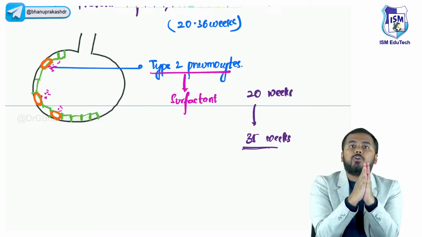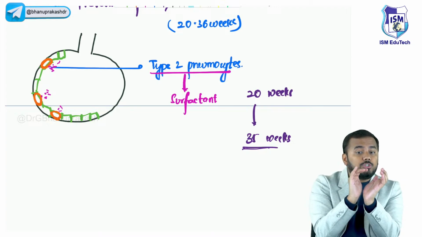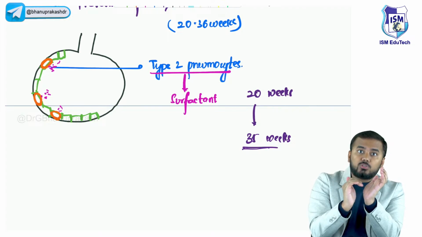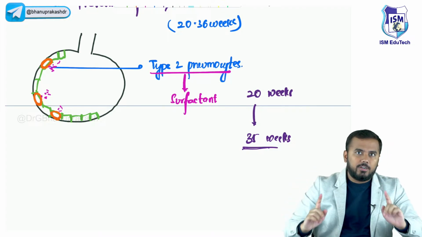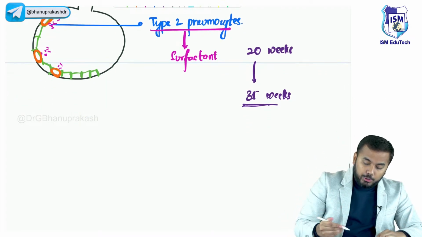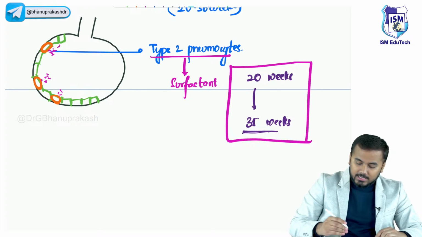Okay, this collapse of alveoli is what is called as atelectasis. ठीक है, अगर alveoli collapse नहीं होना, then what we should do? We should reduce the surface tension. Surface tension को reduce करने के लिए what we do is we apply surfactant here. Clear?